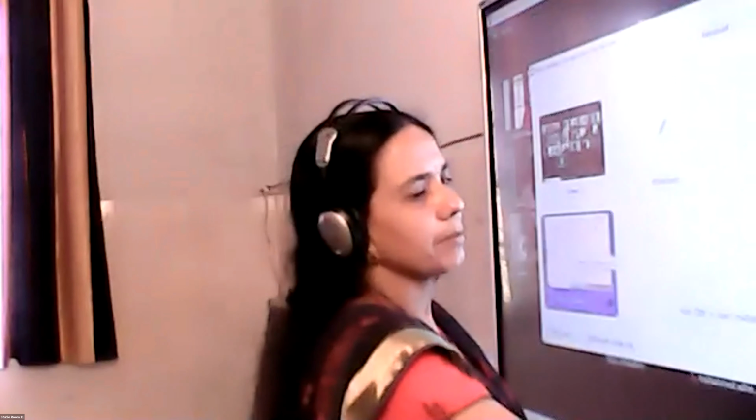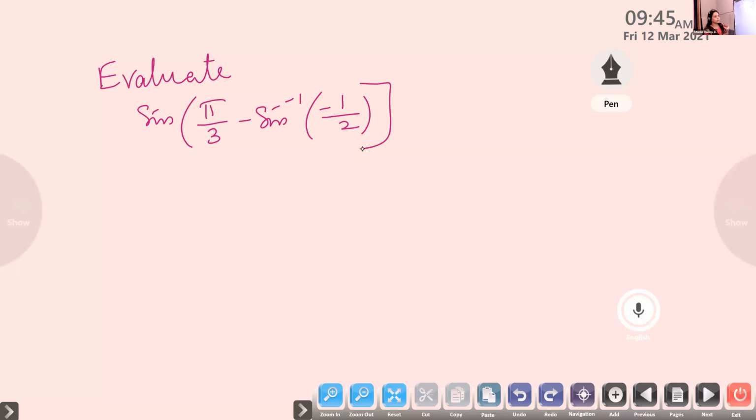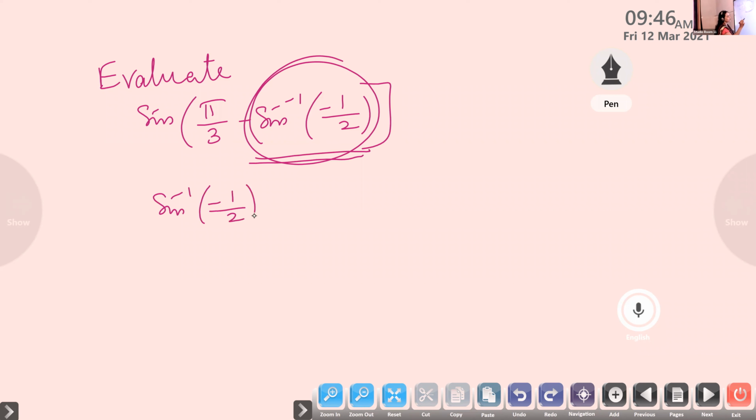Look here. The question is evaluate sine of pi by 3 minus sine inverse of minus 1 by 2. Now we have learned how to find the principal value of sine inverse of minus 1 by 2. So first find the principal value of sine inverse of minus 1 by 2. Is it clear? So we find out the principal value branch.